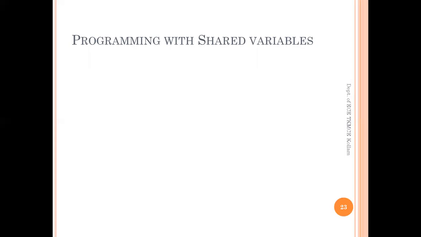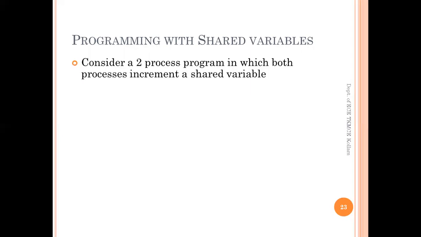Now we will go back to our IPC 3, that is, inter-process communication with the help of shared variables. So, programming with shared variables. Consider a two-process program in which both processes are meant to increment a shared variable. There is one shared variable x.